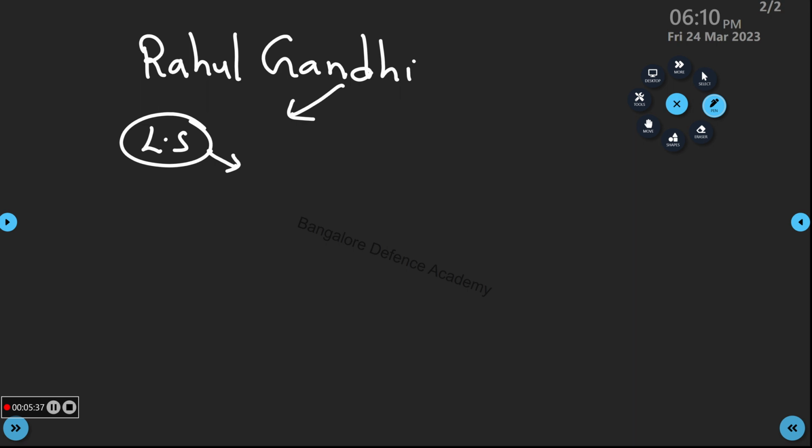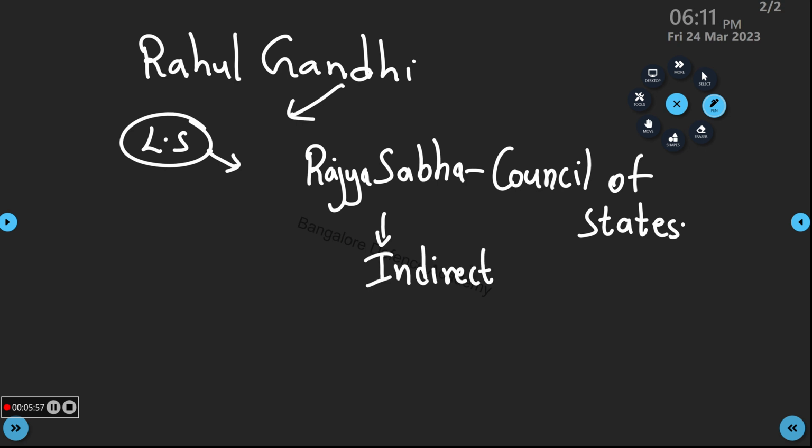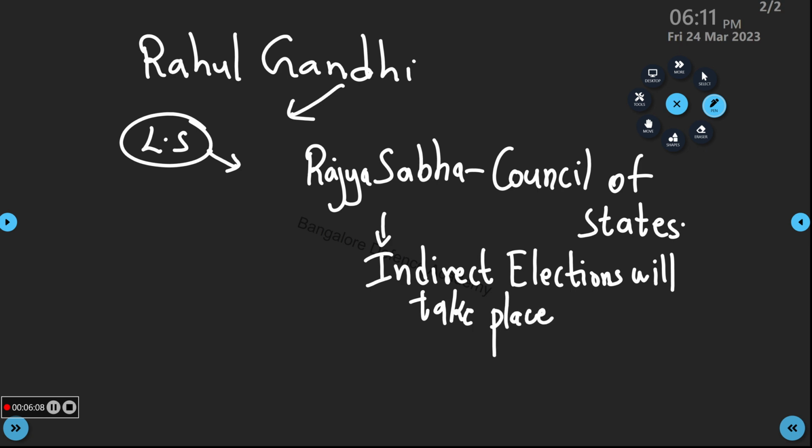Rajya Sabha is also called the Council of States, and here indirect elections take place. In Lok Sabha, we have direct election. That means people are going to vote.